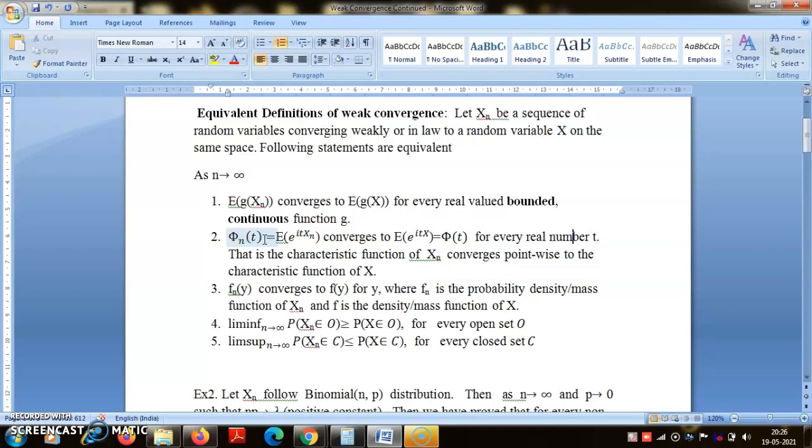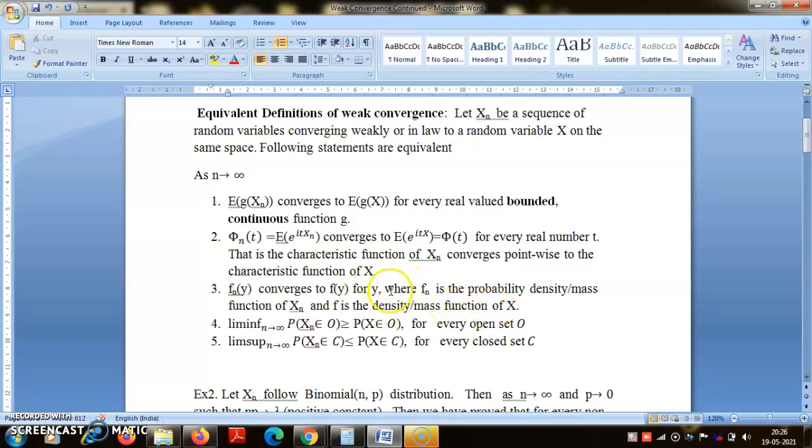And then there is a third case: if we can prove that fn(y) converges to f(y) as n tends to infinity, where fn is the probability mass function or density function of Xn, and it converges pointwise to the density function or the mass function of X, then this also means that Xn converges weakly to X.